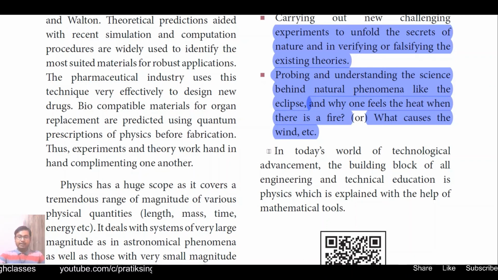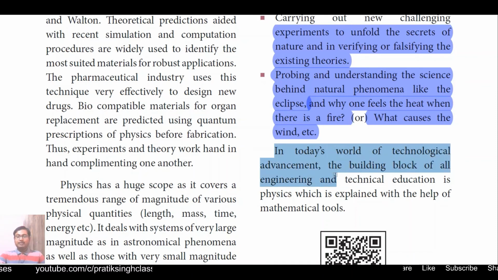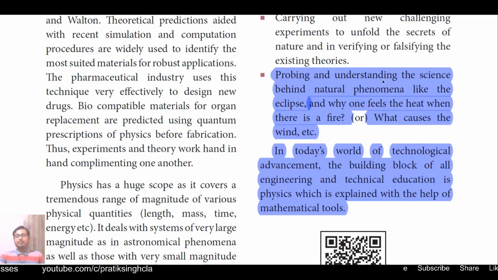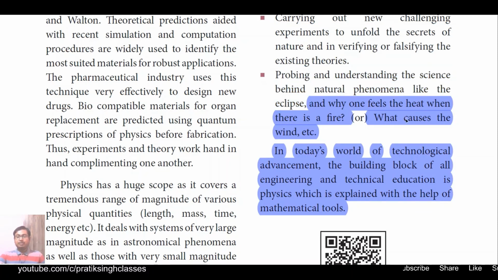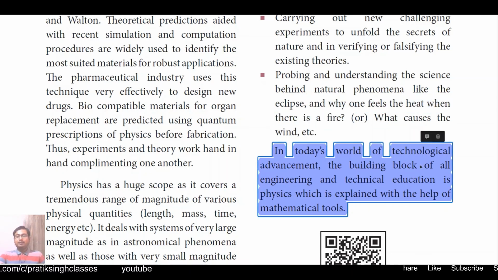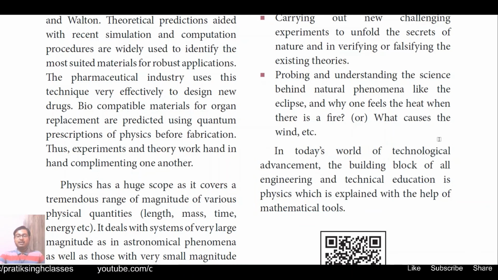In today's world of technological advancement, the building block of all engineering and technical education is physics, which is explained with the help of mathematical tools. Whatever we see in physics is related to mathematics. As I have said earlier, if physics is the body, then maths is the soul. Mathematics is not physics, but we need mathematics to understand things well in physics and summarize them.